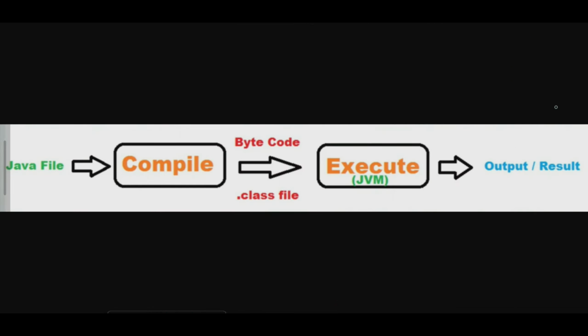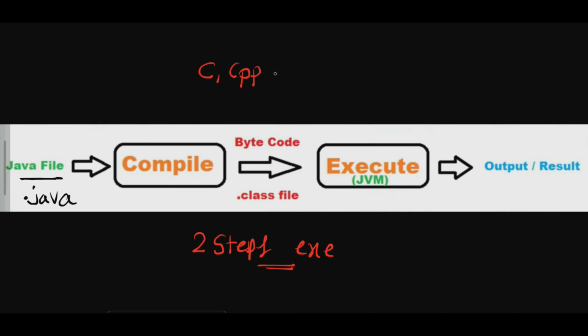See, this is the execution process of JVM, how it works. Okay, first of all, there is a Java file. So Java file means .java. Okay, so in a Java program, there are 2 steps of execution. Okay, so in C language or CPP language, we have